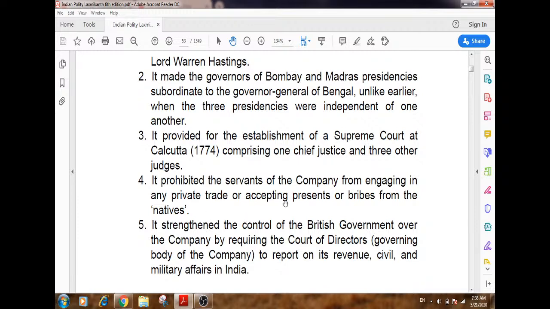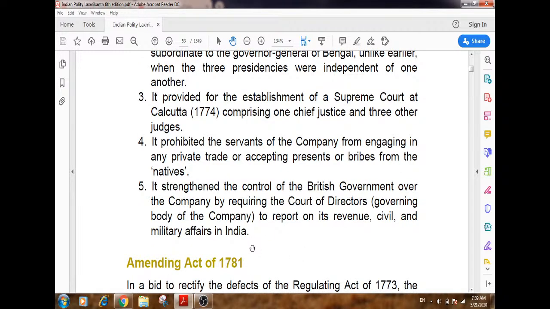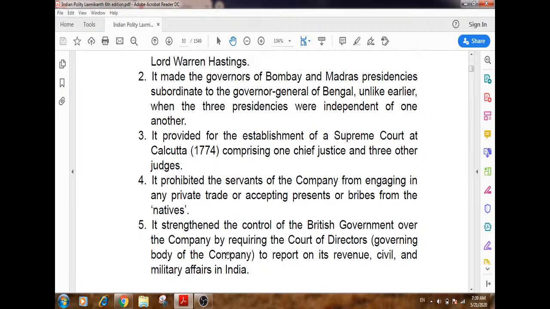And they should not accept any presents or bribes from the natives. The natives means what? Our Indians. It strengthened the control of the British government over the company by requiring the court of directors, the governing body of the company, to report its revenue, civil and military affairs in India. This is about the Regulating Act of 1773.